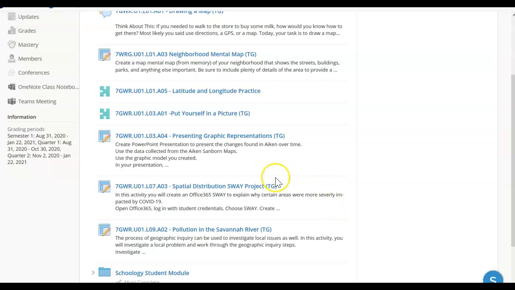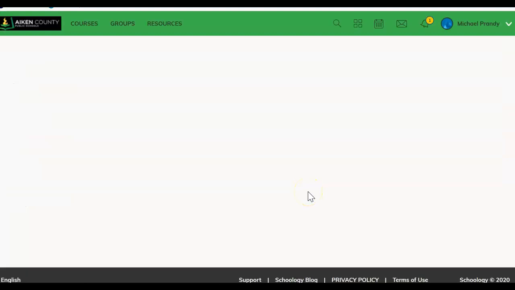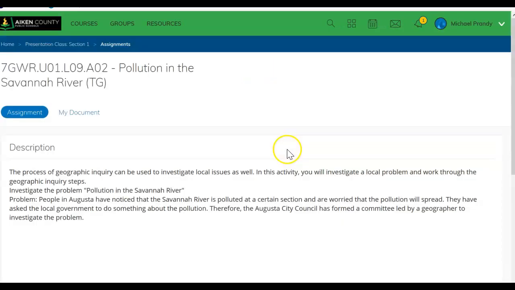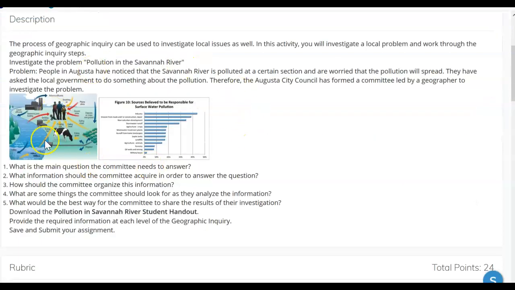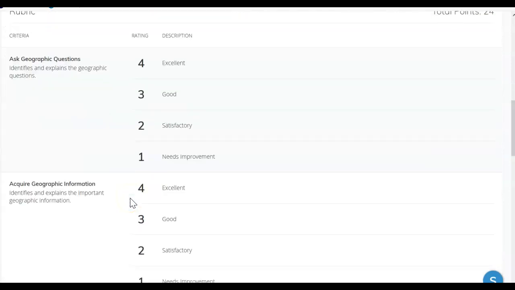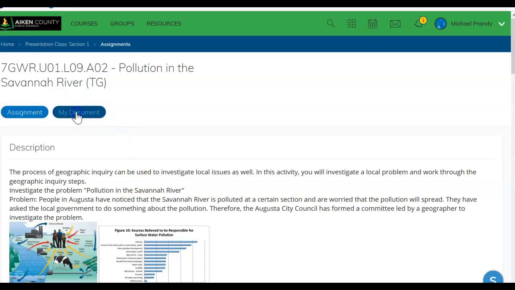All right, I want to show you one more assignment type. So here you can see it is an assignment with the paper and pencil. That usually means that it's a paper assignment. This also is a OneDrive linked activity, but it's a Word document. Just want to refresh your mind with this. So here you get all of your content that you need to help you with this lesson. What is it that you're doing? Here is your rubric.